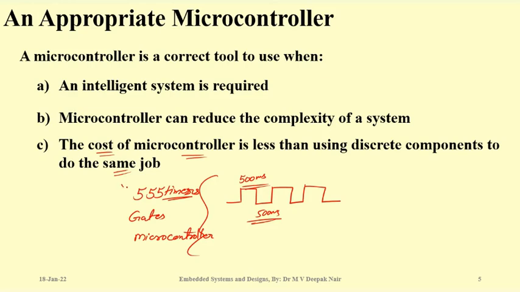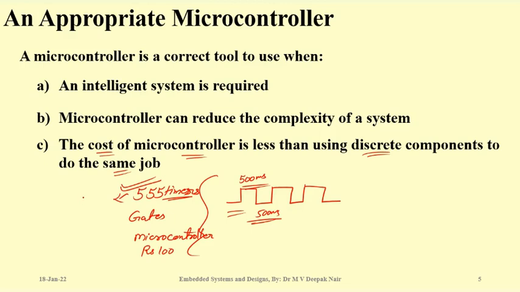Of course, the 555 timer, because it will cost you maybe 8 or 10 rupees, and you can generate this particular square wave, and it is easy to generate. Now, a timer is a discrete component, and in this case the discrete component's price is less than the microcontroller, because a microcontroller in the market may cost you somewhere around Rs 100 minimum, right?